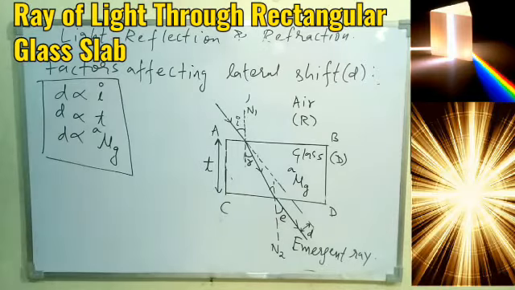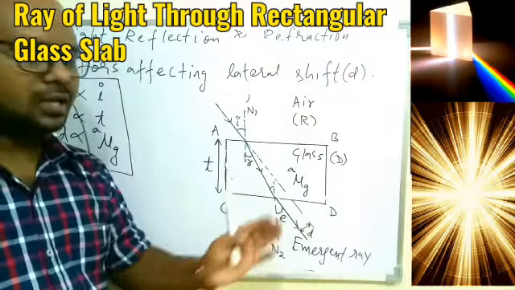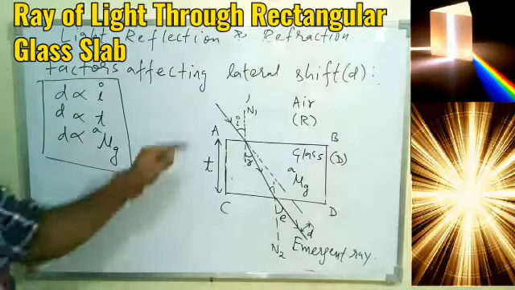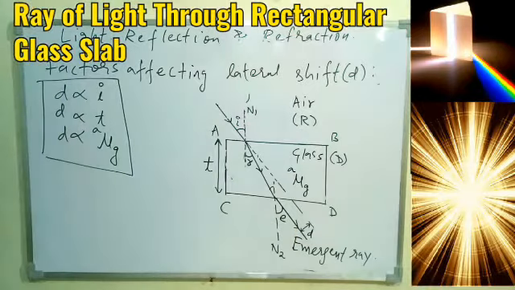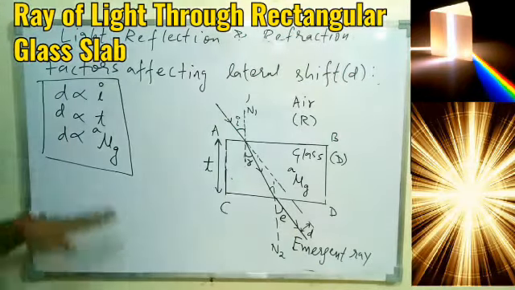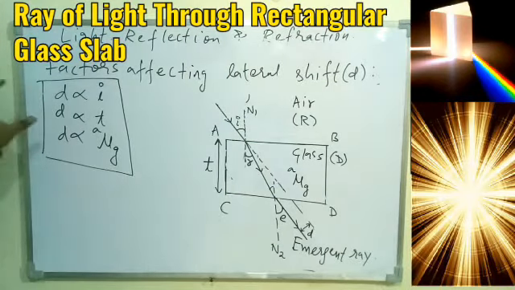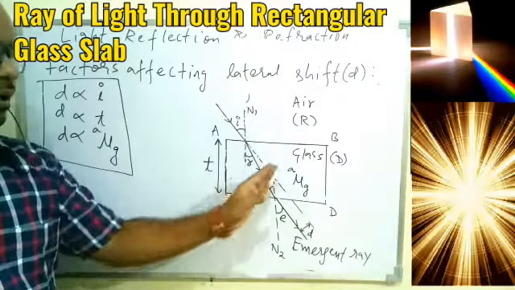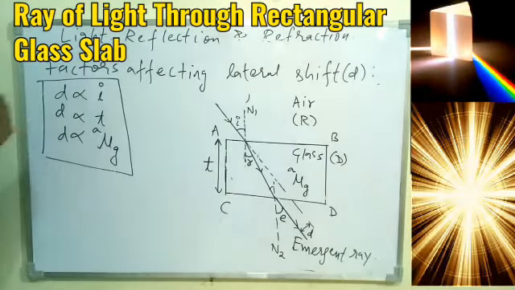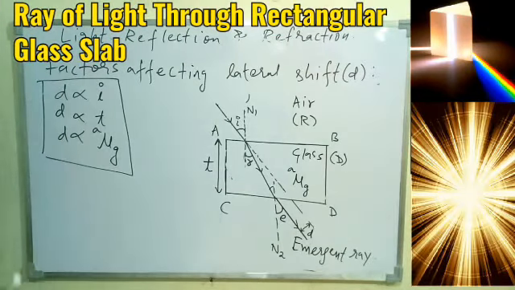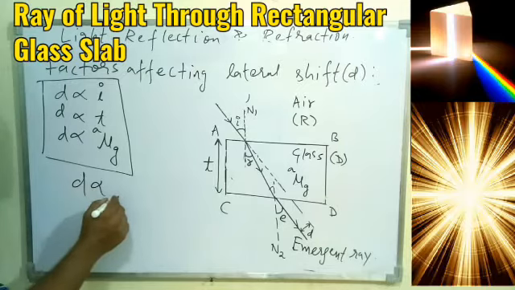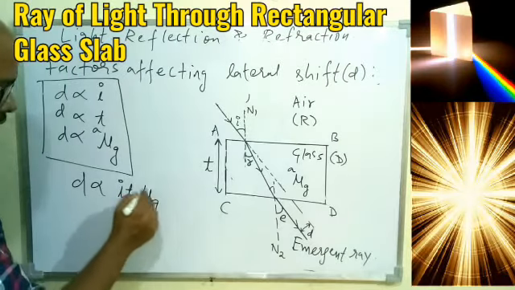So these are the different things we have related to the rectangular glass slab: how to draw the diagram, what the different names of the angles are, what the different rays are, how the ray of light bends within the glass and outside the glass, what the relation between I, R and E is, and the meaning of lateral displacement, and how it depends on various physical quantities. It depends on the angle of incidence, the thickness of the glass, and the refractive index of the glass also, and it is directly proportional to all three. So in short, it is proportional to I, T and mu g.